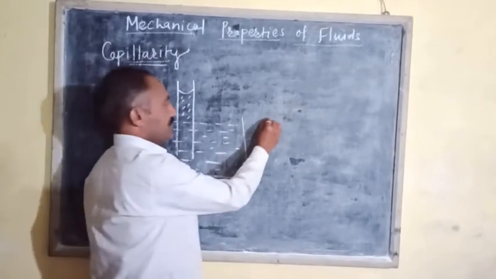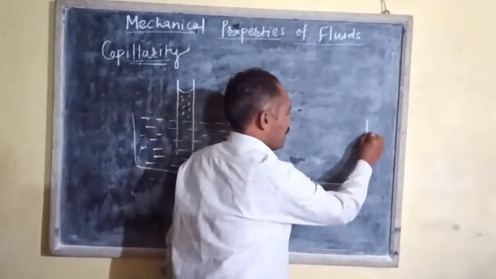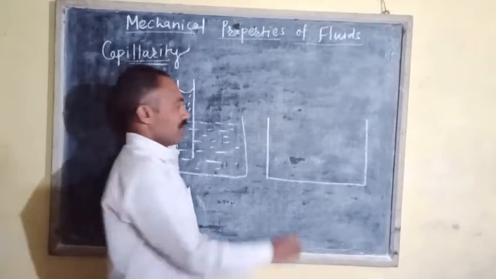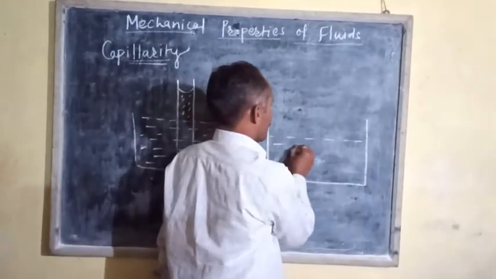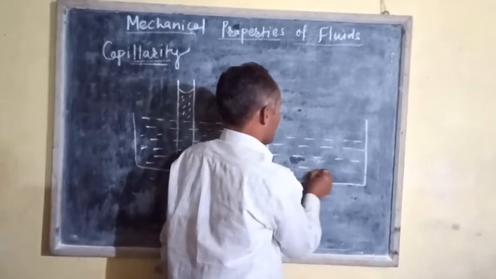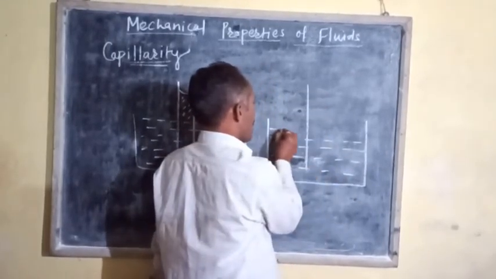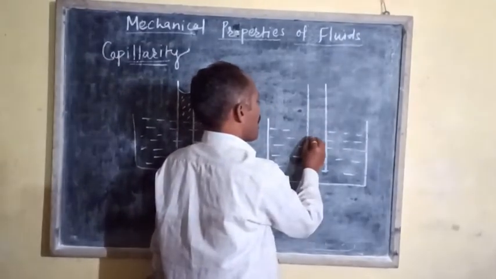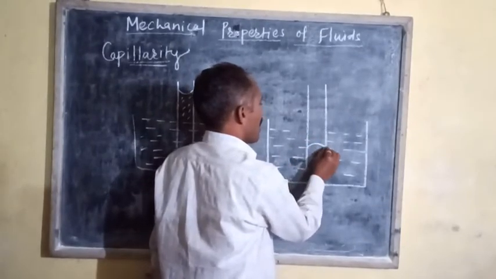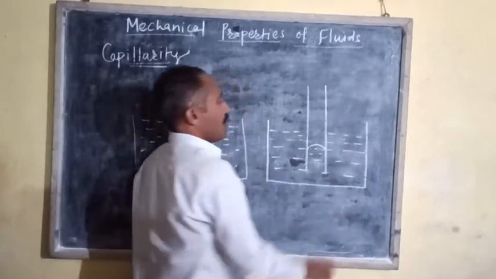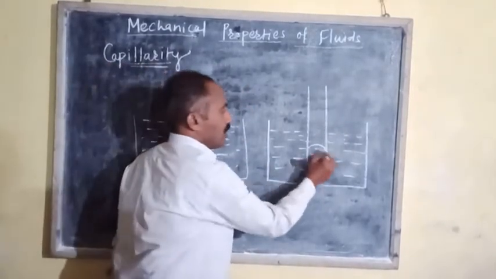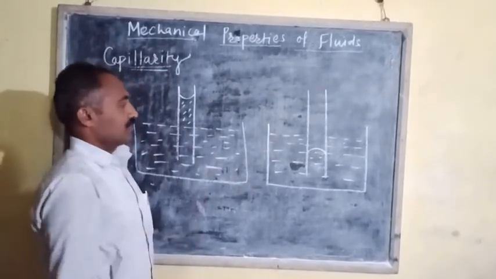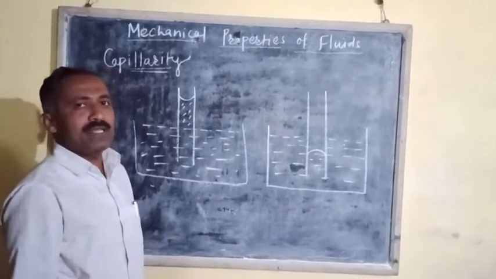On the other hand, if such a capillary tube is dipped in a liquid which does not wet the solid, such as mercury, the liquid level inside the capillary tube will be lowered as compared to the liquid level outside the capillary tube, and such a phenomenon is called capillarity or capillary action.